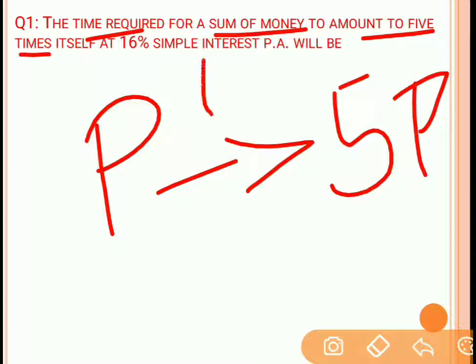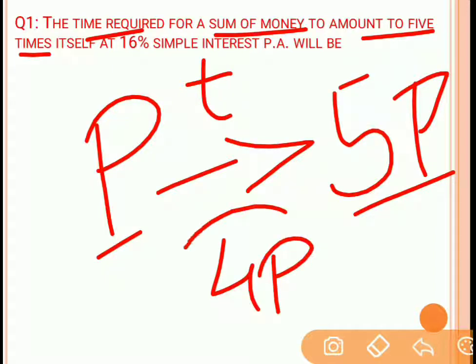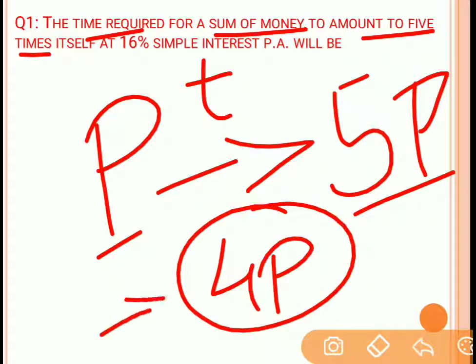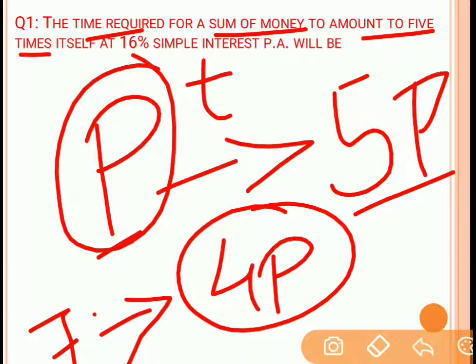So the increment over here is 4P. Now this increment 4P is because of the interest which is paid to you. Fine. So the interest paid on this sum of P rupees is 4P.